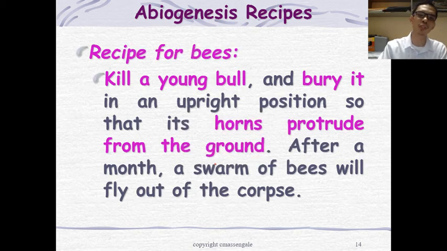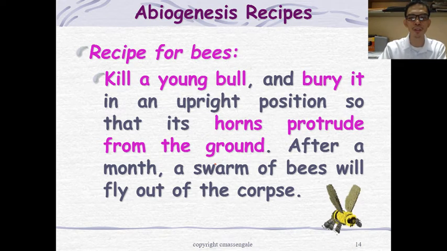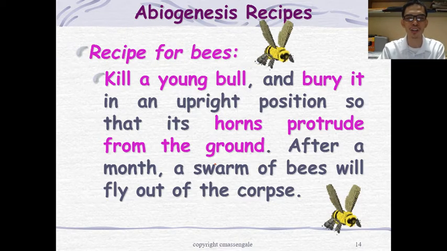Alright, so to some extent, these are the recipes for abiogenesis. Kill a young bull, bury it so that the horns protrude from the ground. Then after a month, the beasts will fly out of the corpse. So meaning to say that the bull gives rise to beasts. How, I don't know. Alright, so I cannot answer you. So that is how people 2,000 years ago explained this one.